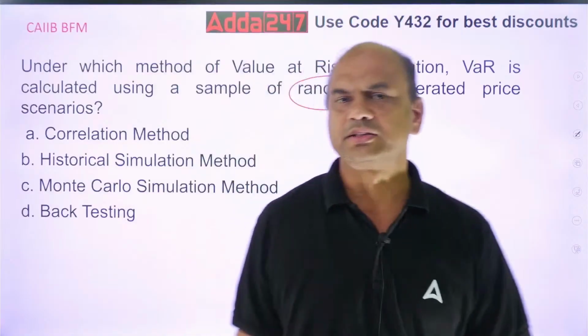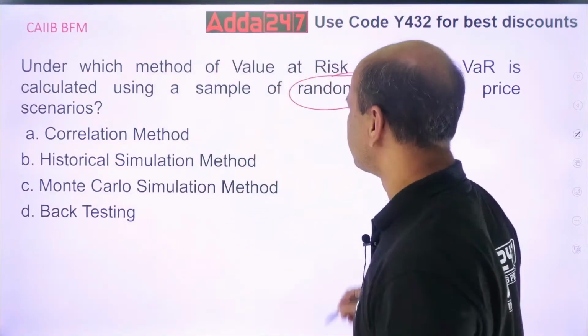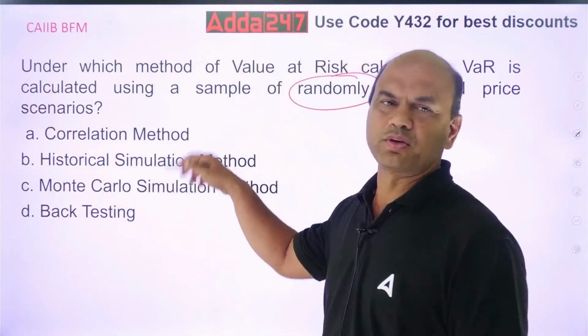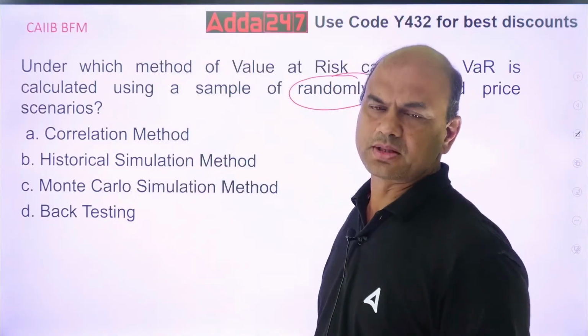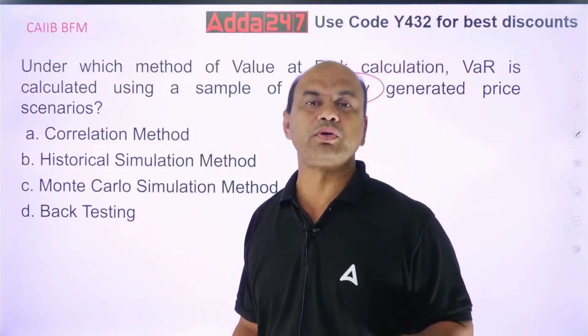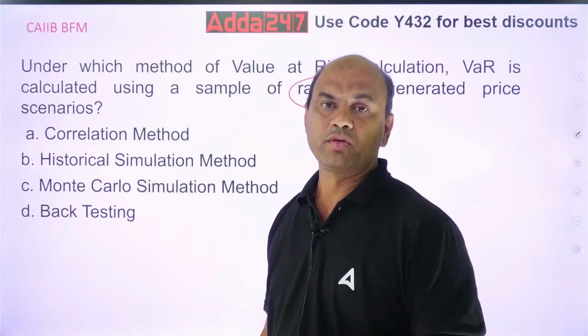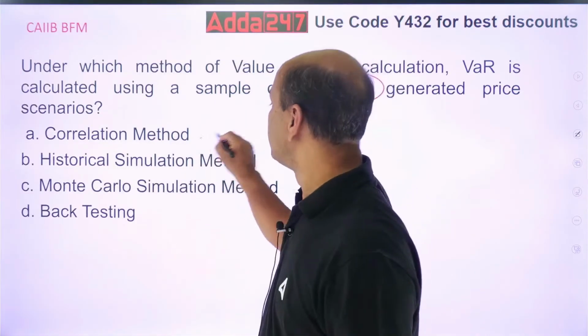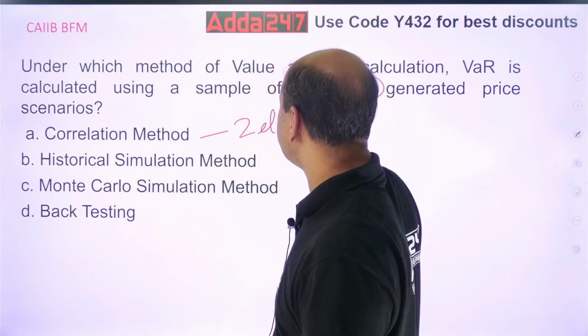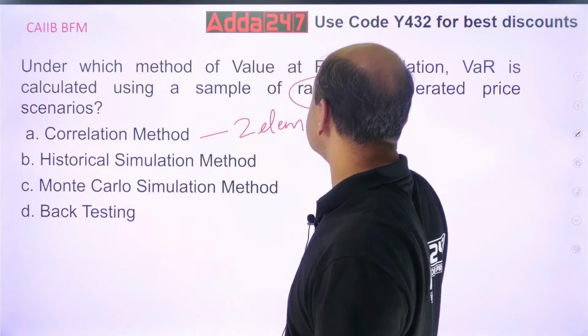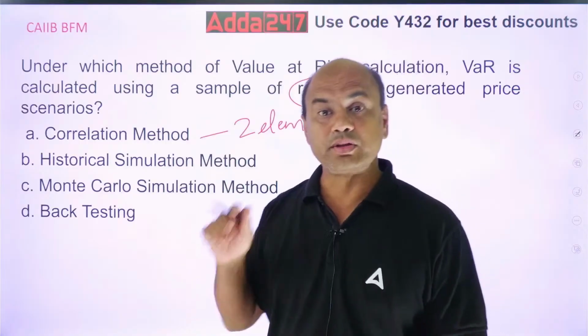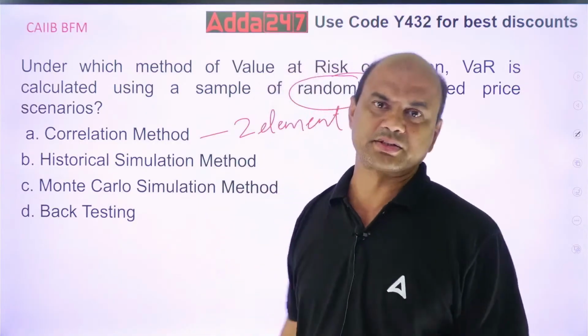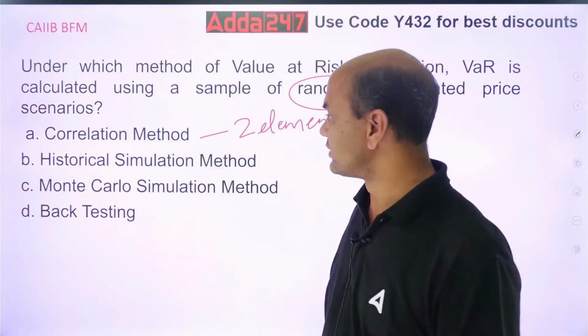Okay, hypothetical. See, I'll explain certain terms over here. First let's go one by one. Correlation method. Correlation method is used for only two elements. Whenever you want to compare two elements, only two elements, kindly note. You have this in your ABM also, correlation and regression chapter. So there also you compare only two elements in correlation.